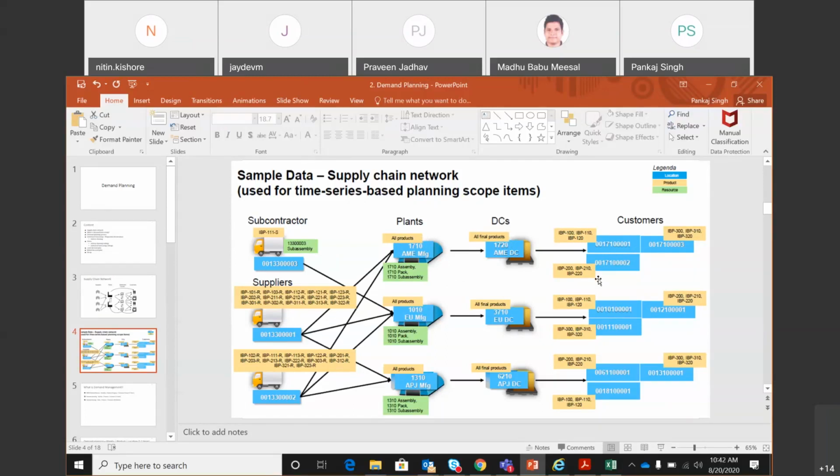While IBP 100 is also being produced at the other 2 plants, it then goes to the next DC, which is connected to those plants. For simplicity, we may choose to focus on only one plant or one DC. So we'll see that, but we will have to keep this flow in mind as we go ahead. Okay, so that's the network.